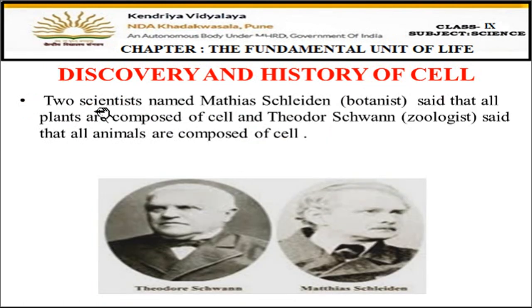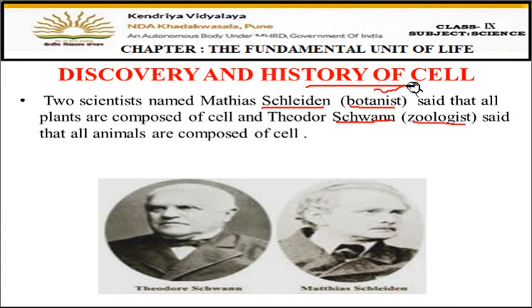Again, we are studying the history of the cell. Let us see what two scientists did. One was Schleiden and the other was Schwann. Schleiden was a botanist, meaning one who studies plants, and Schwann was a zoologist, who studies animals.